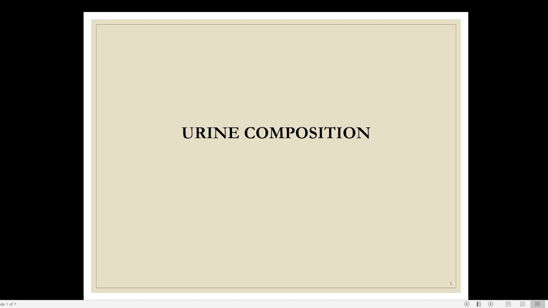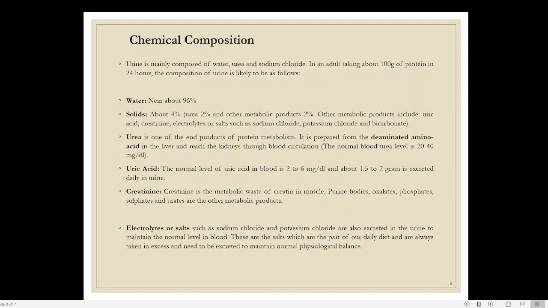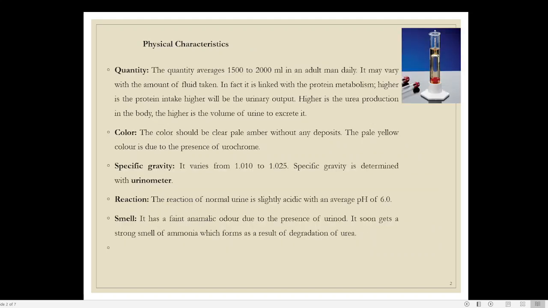Okay, now please listen. According to our syllabus, we have to study the normal composition as well as abnormal composition. That is what is expected from our syllabus. Thus, we will look into the normal composition of the urine. Here, we can see that the urine has a number of physical characteristics as well as chemical characteristics. These are the physical characteristics, and these are the chemical characteristics.